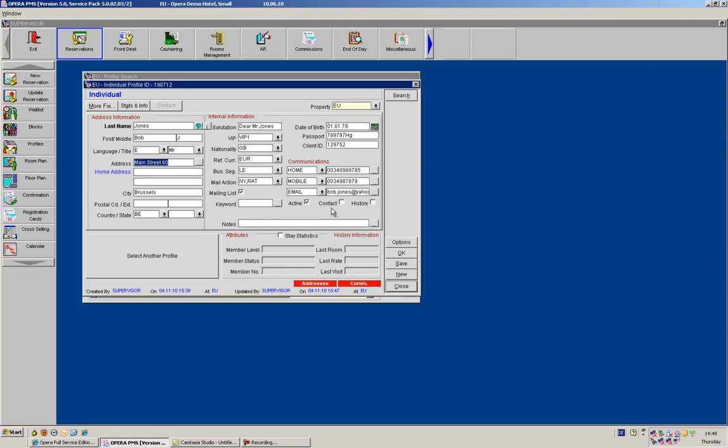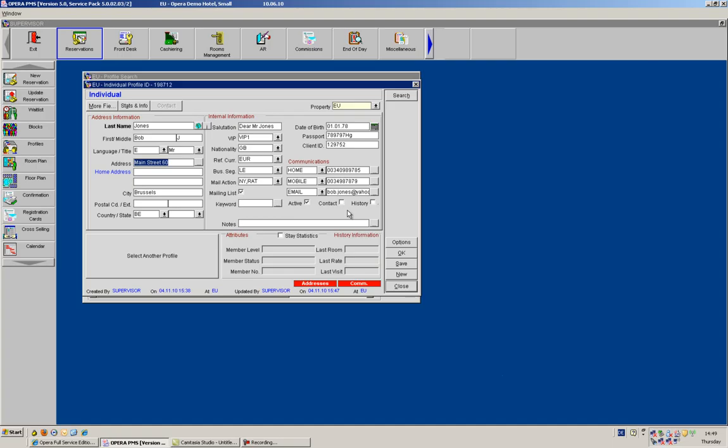The contact flag can be used if we know that this individual is also a contact for a company. If I flag it as a contact, then I should at a later stage go and create a relationship between this contact and the company, so I would know for which company this is the contact. The history flag, I can switch it on if I would like to keep this profile, and this would also ignore the automatic purge routine that would be set up in Opera.